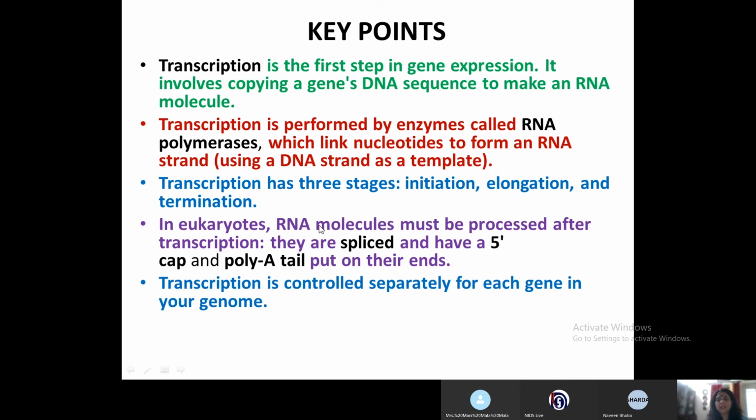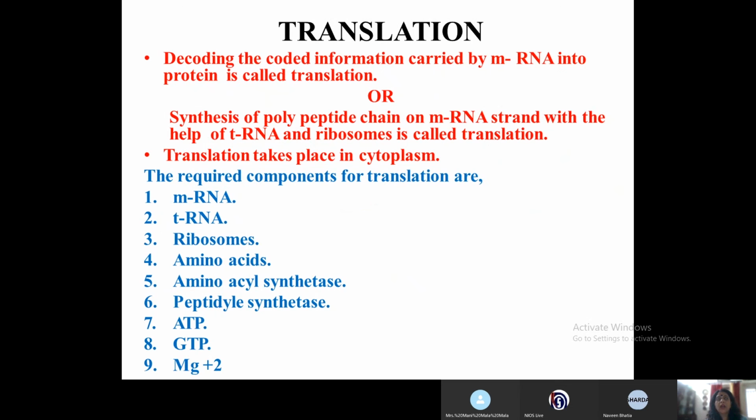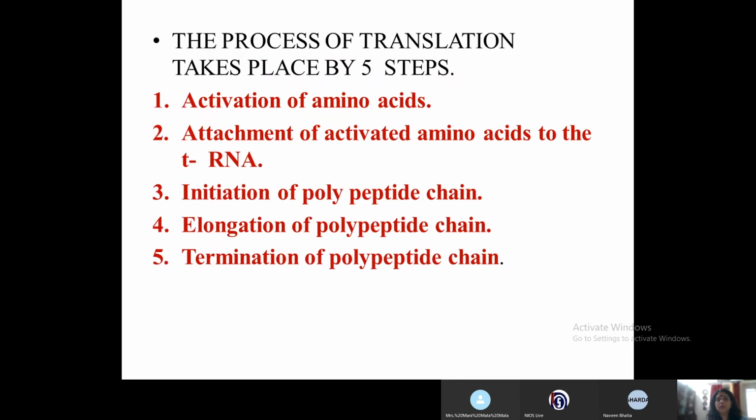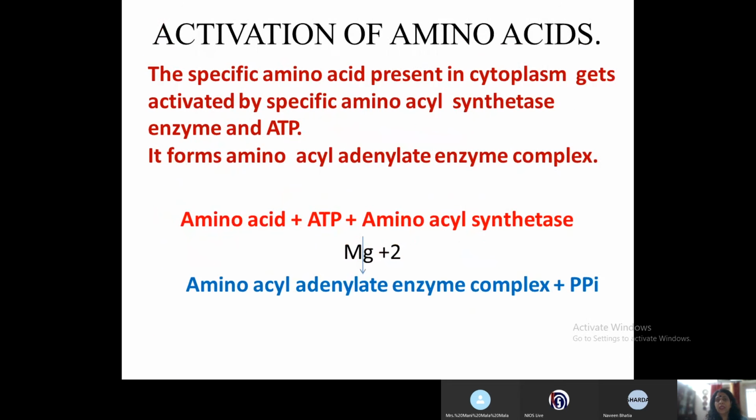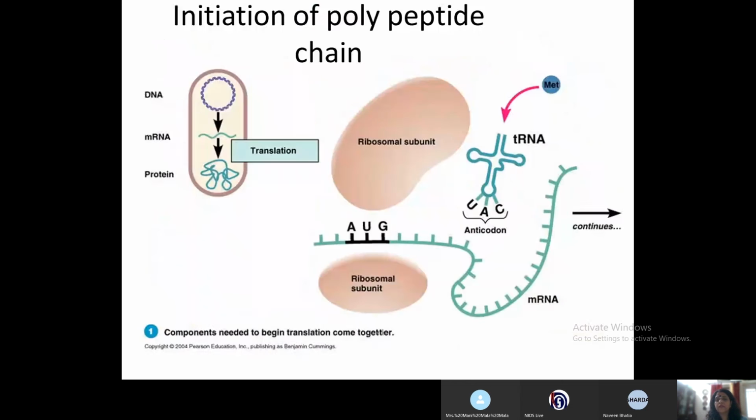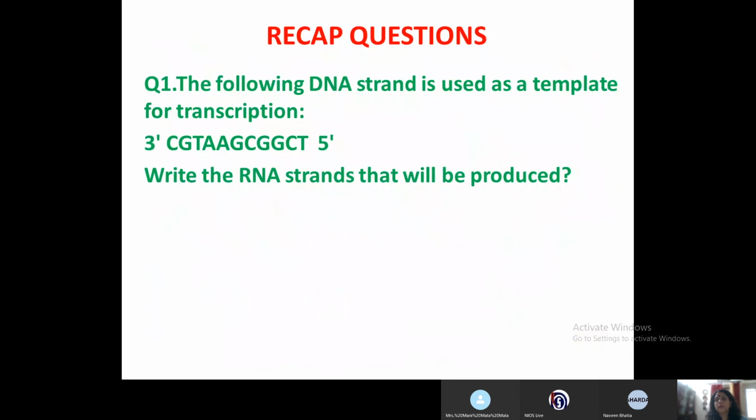mRNA. Transcription has three stages: initiation, elongation, and termination. And in eukaryotes, RNA molecules must be processed after the transcription. They are spliced and have a 5' cap and a poly A tail put on their end. RNA is controlled separately for each gene in your genome. Now, after transcription follows the process of translation, and translation helps in the formation of the proteins.